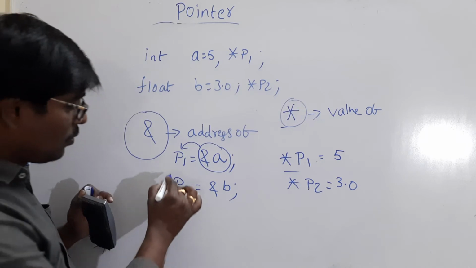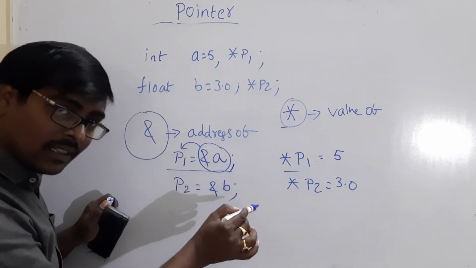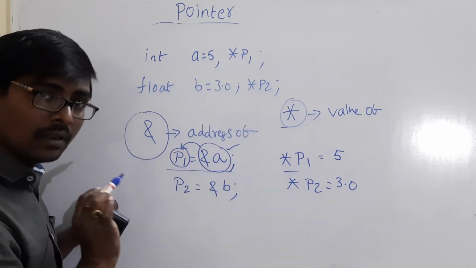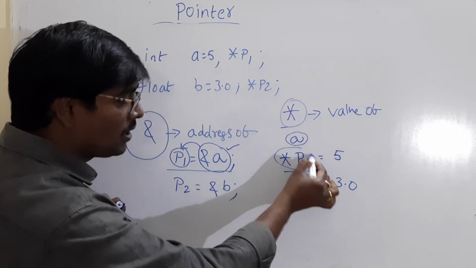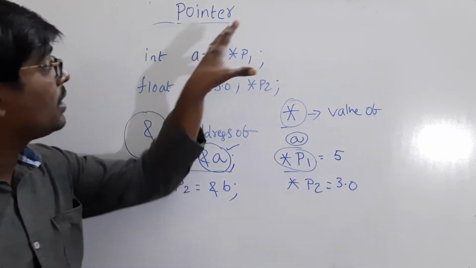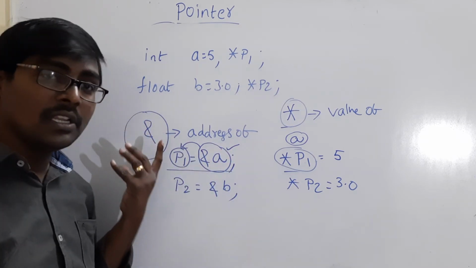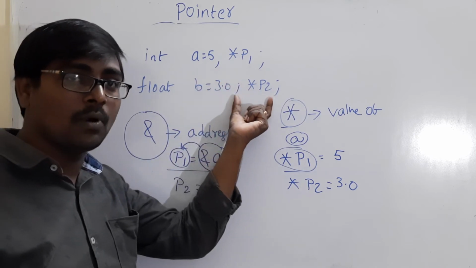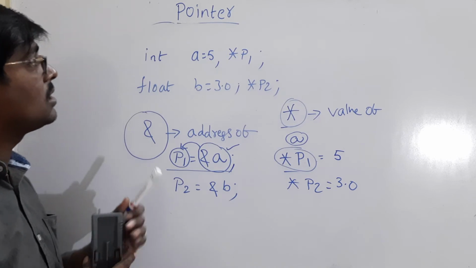Remember, whenever we are writing this statement throughout the program, to get the address, we can use either &a or simply p1. To get the value, we can use a normal variable or a pointer with the star symbol. This is the pointer definition and how to declare a pointer, how to initialize a pointer. Declaration means data type, space, star, pointer name. Initialization means assigning an address.